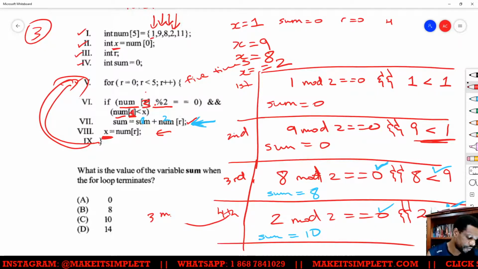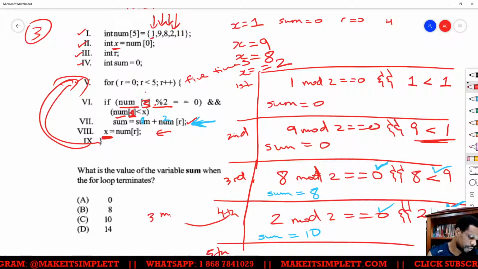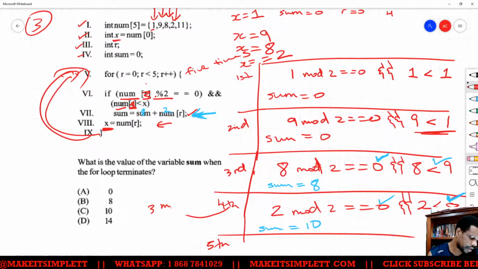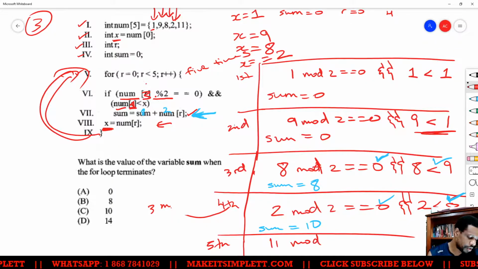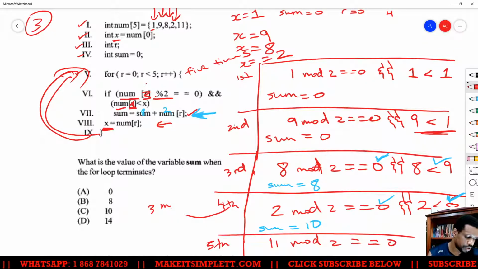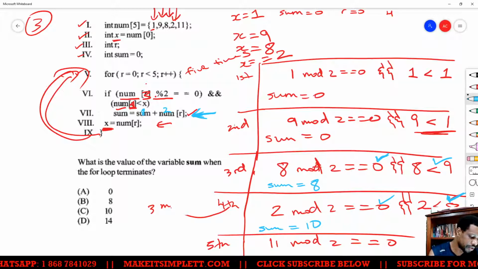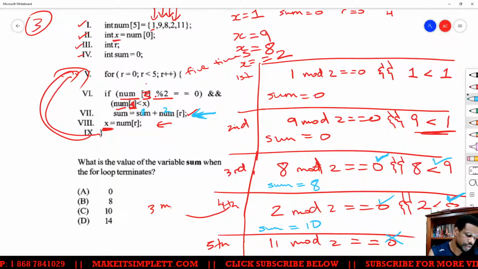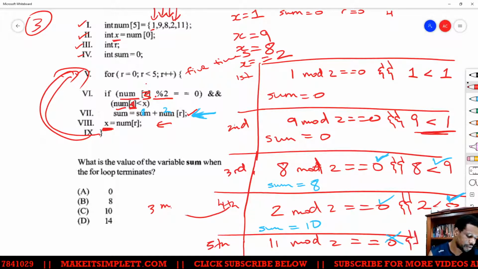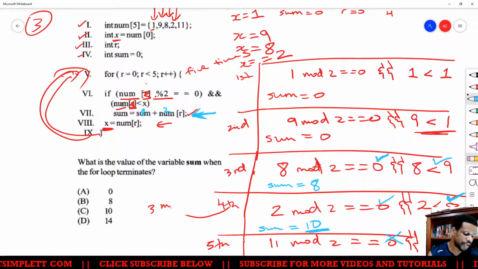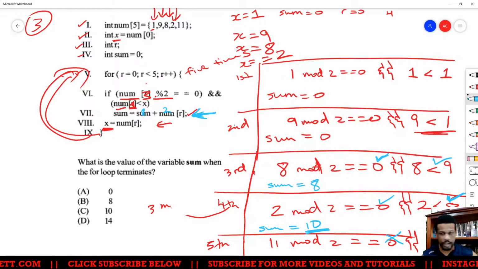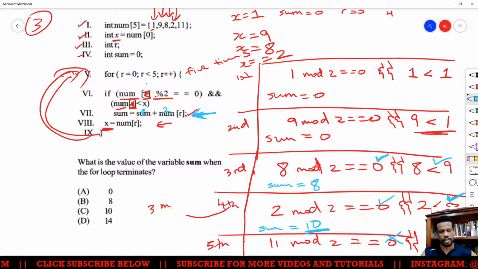Now we have the fifth loop. In the fifth loop, 11 mod 2 is not equal to 0, so we don't bother to consider that. Even if we checked the AND part, to see if 11 is less than 2, it doesn't fit that criteria either. The last time we had sum was 10.